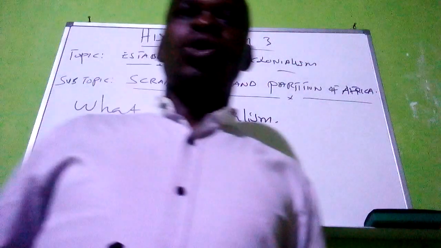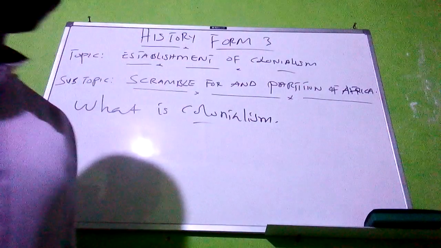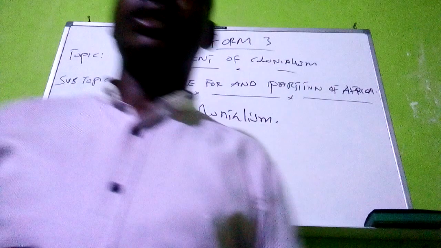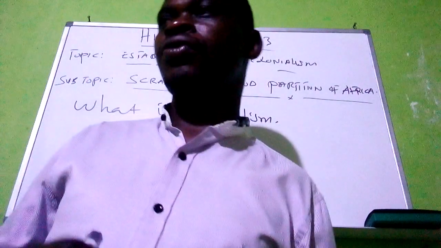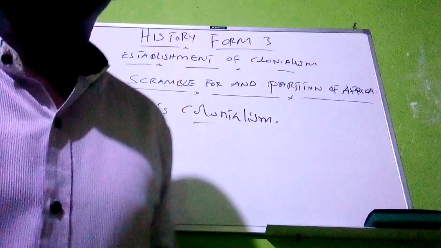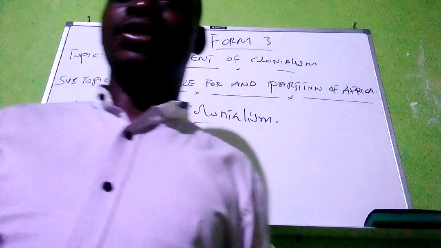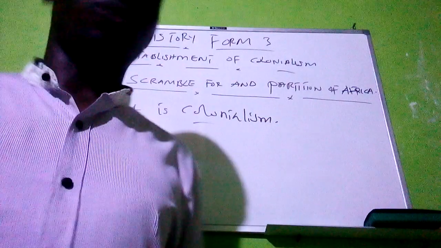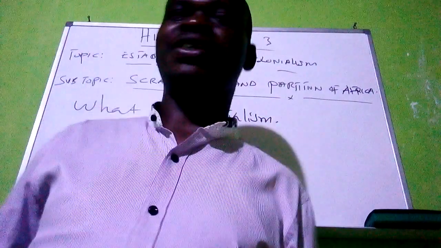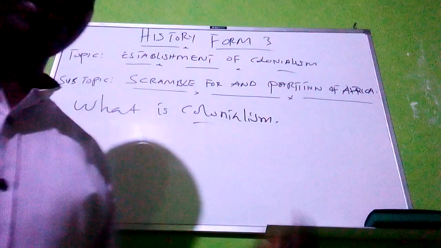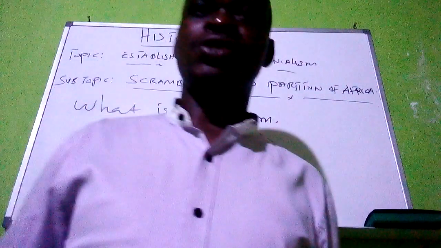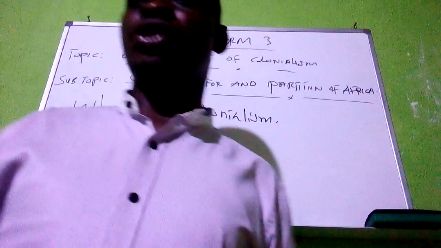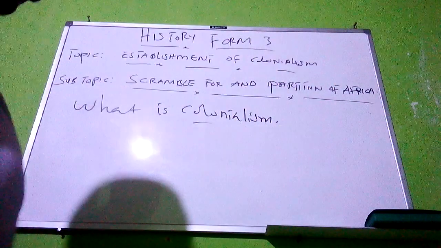Colonialism started in Africa during the late 19th century, when the powerful European nations came to Africa to establish their rule, dominating Africa, which was weak during that time, in economic, political, and social ways.